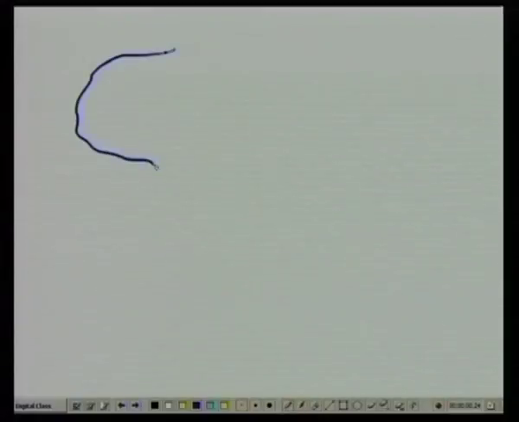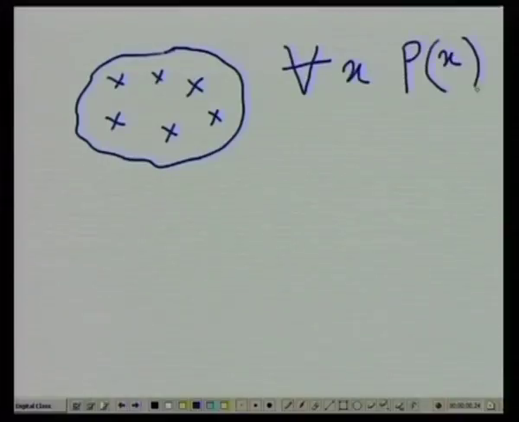Suppose I have a set, and in that set I have a number of elements. Now, when I write for all x, p x, I just say that p x is true for all x.